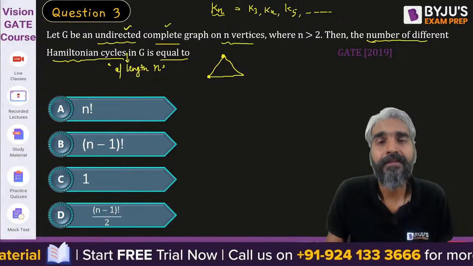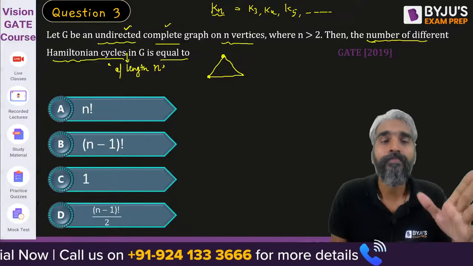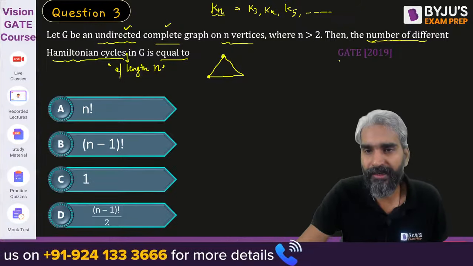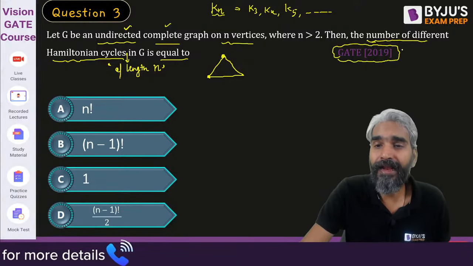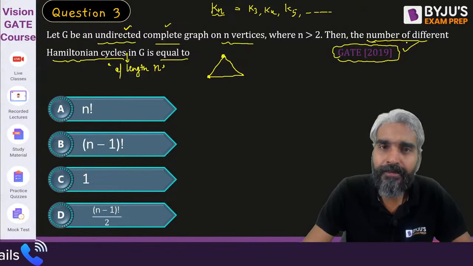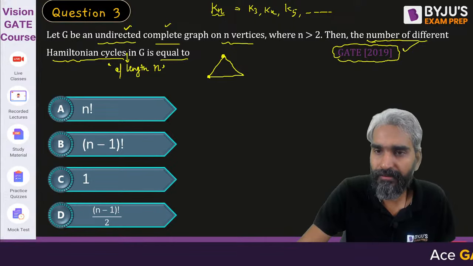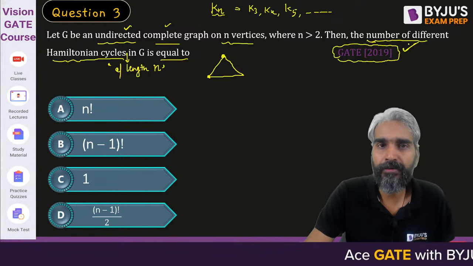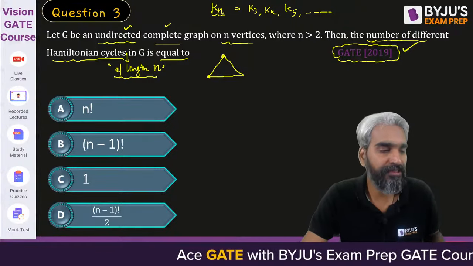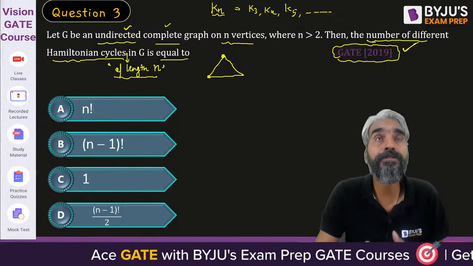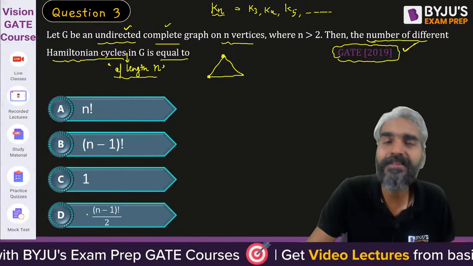So my very first point is, this is a question from GATE 2019, and the marks were allotted to all the students for this particular question, because first, they did not specify whether you are asking for the cycles of length n or something else, because if the cycles may be of any length, then none of these is a correct answer.